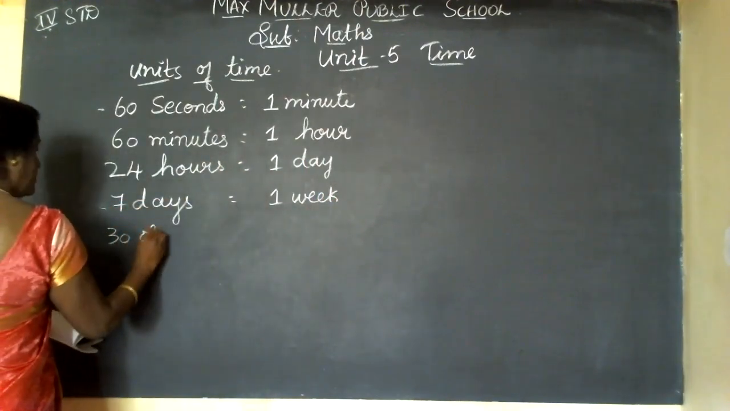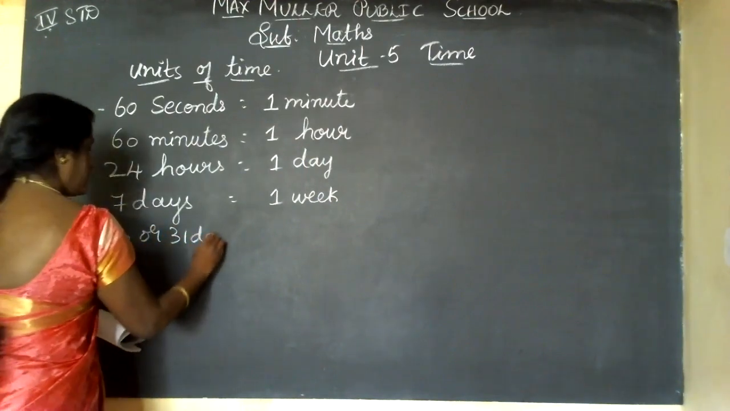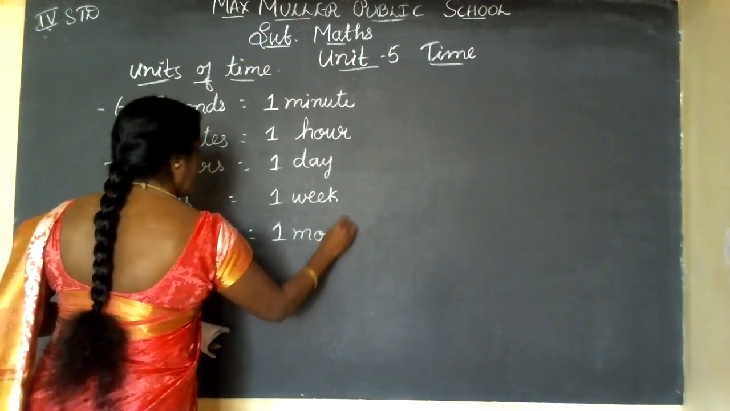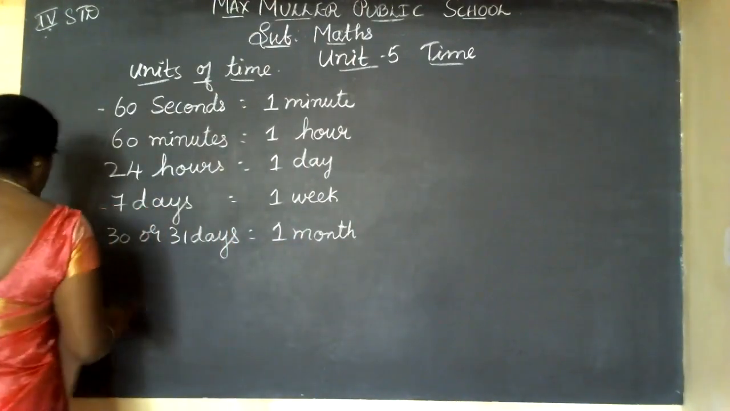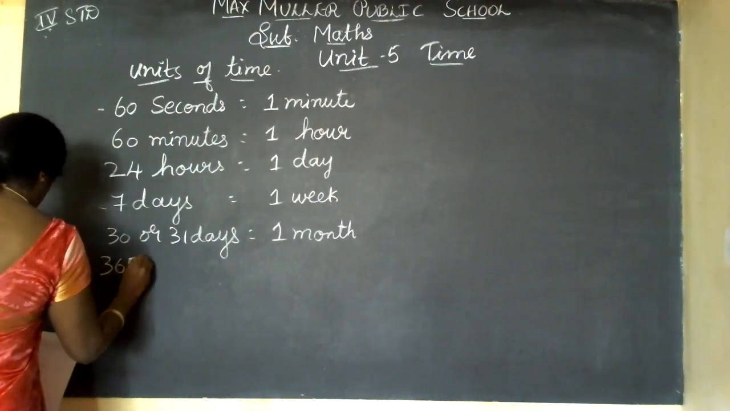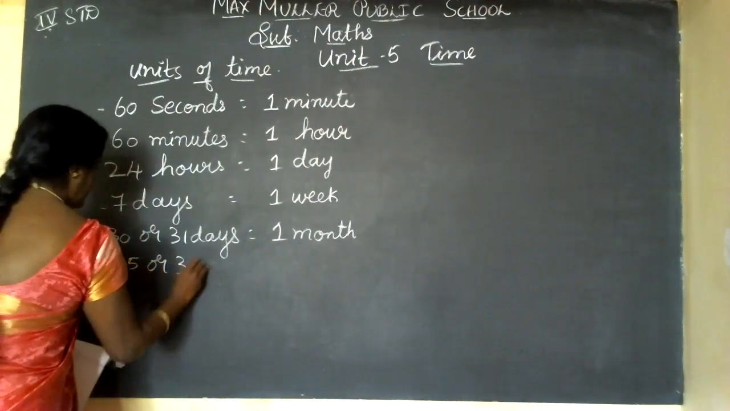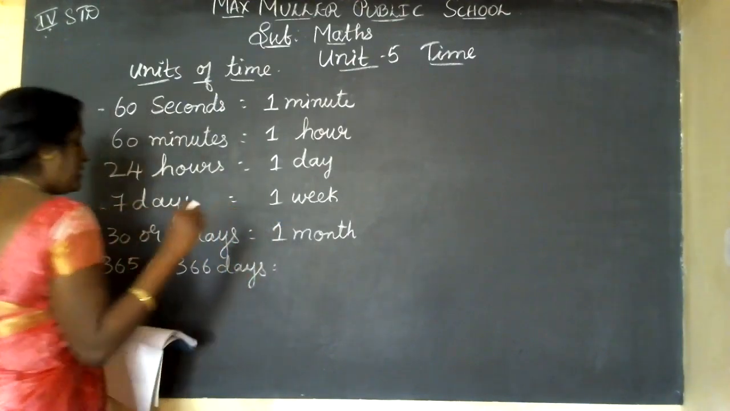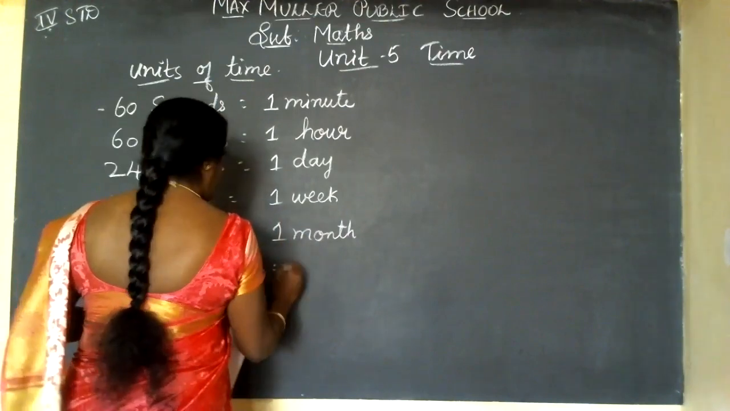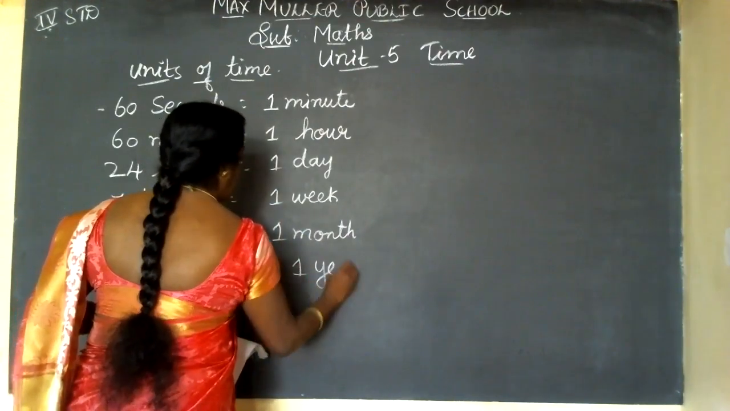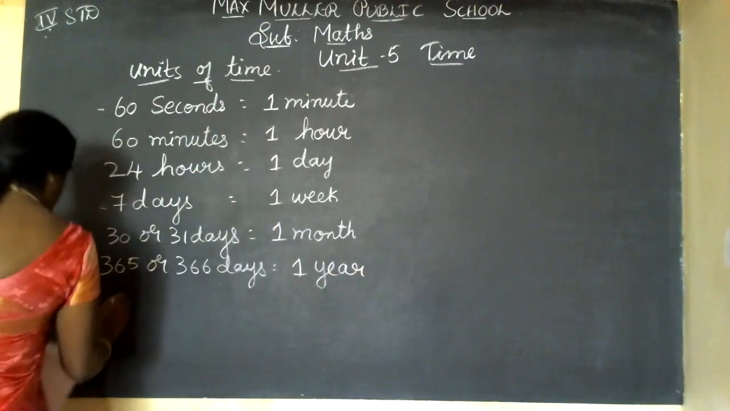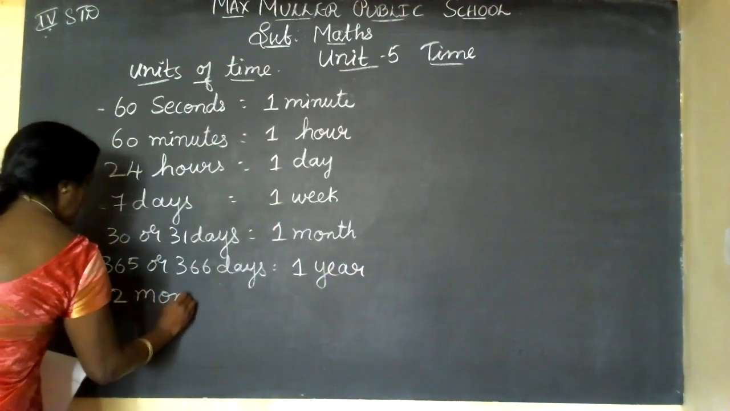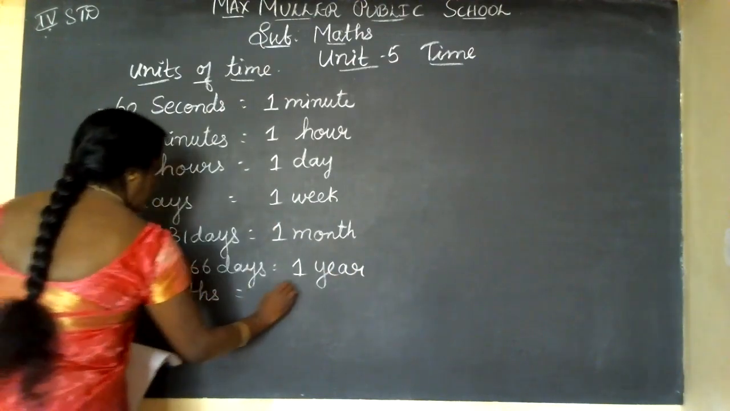30 days or 31 days, what does it make? The month will be changed. Yes, that is 1 month. 365 or 366 days, so the whole year we call as 365 days. When a leap year comes, it is 366 days. So we call it 1 year. 12 months make 1 year.